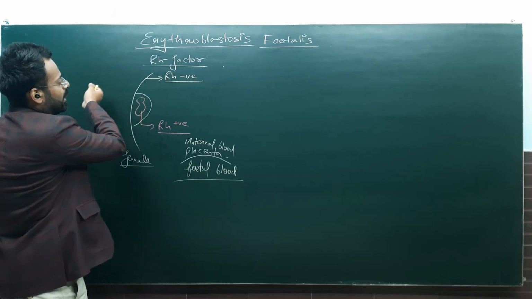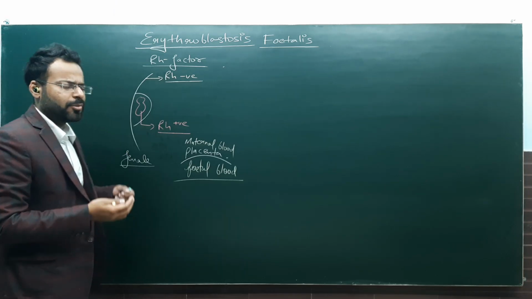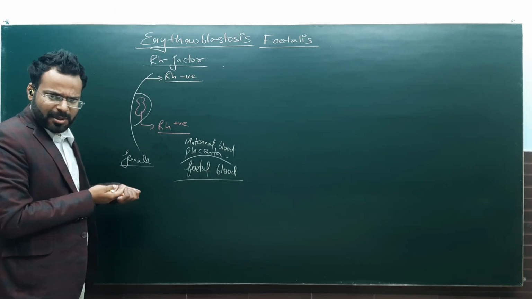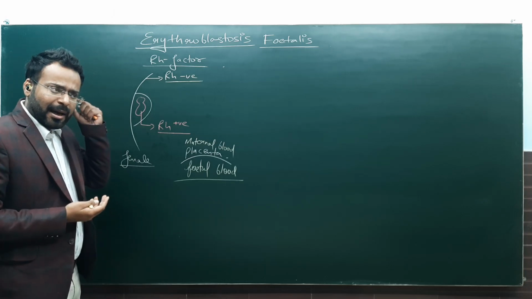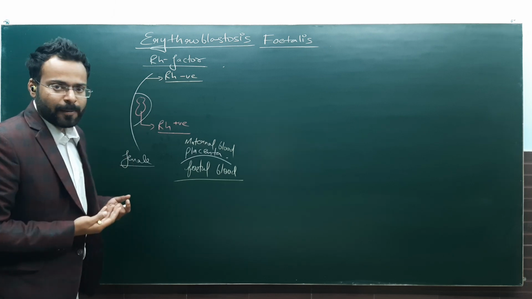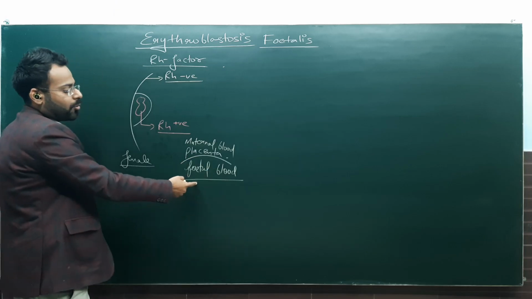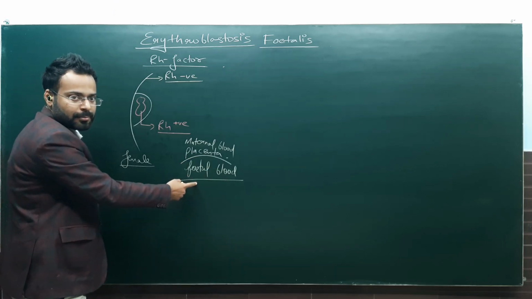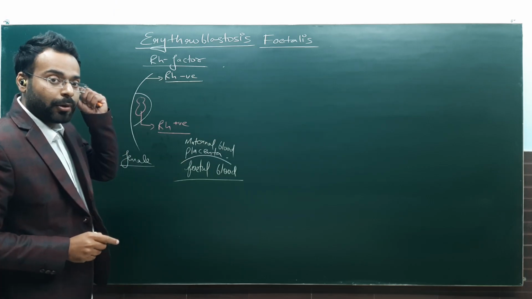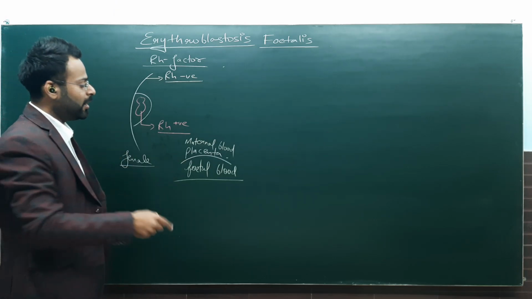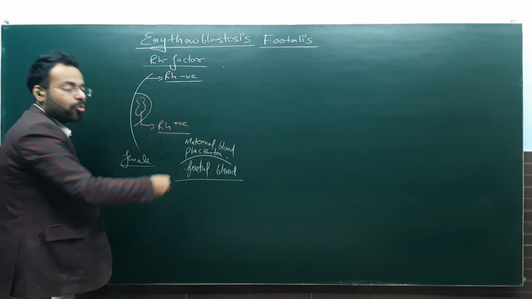Supposingly she might have an accident, and by chance she would have been given a positive kind of blood. So she would have been exposed to the positive antigen, and she would have been making antibodies, and then those antibodies would have diffused through the placenta and caused death to the fetus, would have coagulated the fetal blood, because antibodies can move, specifically if they're IgG, okay, and anti-Rh antibodies are IgG type, so they can move through the placenta and they can coagulate the fetal blood.